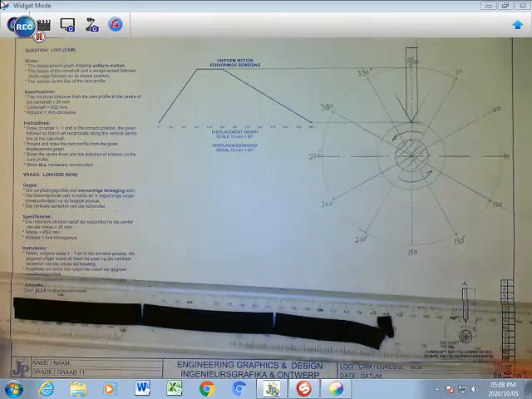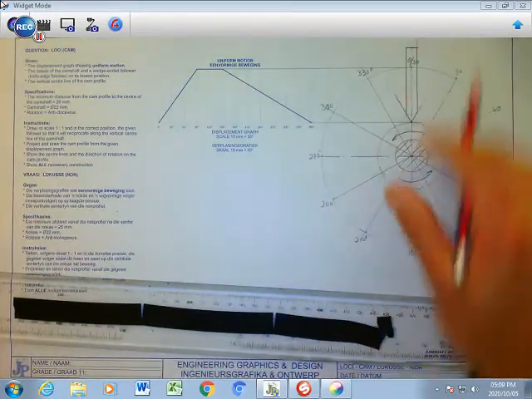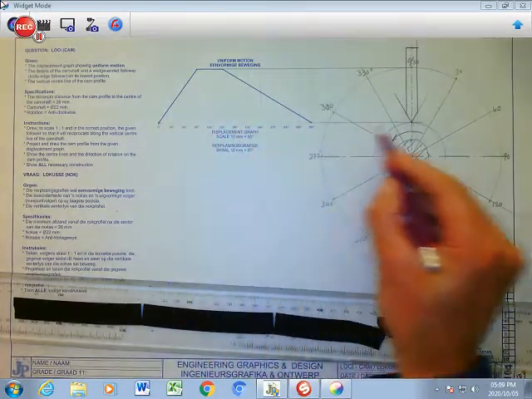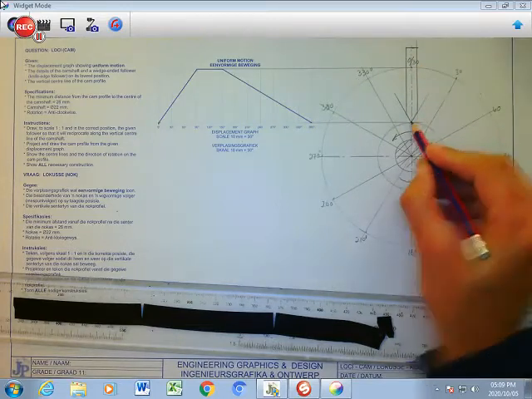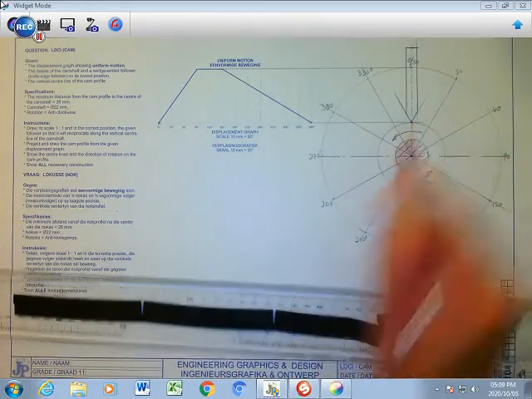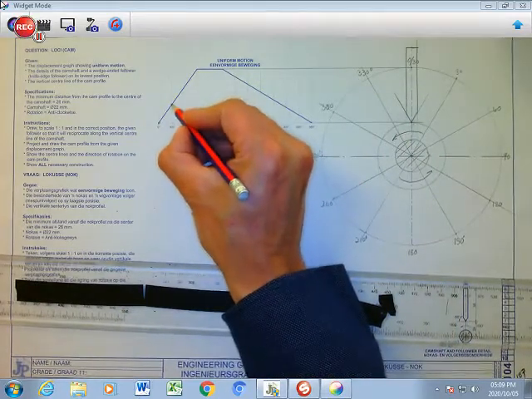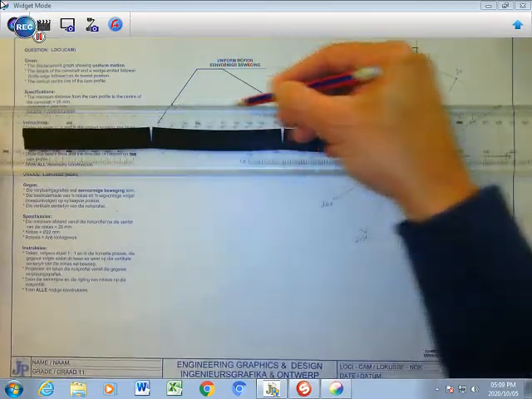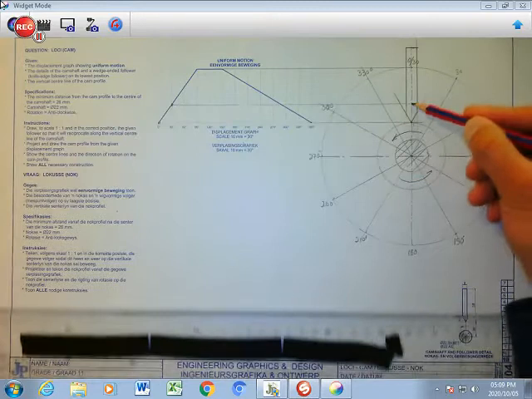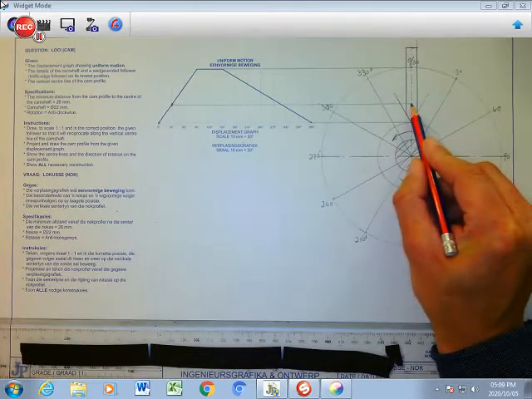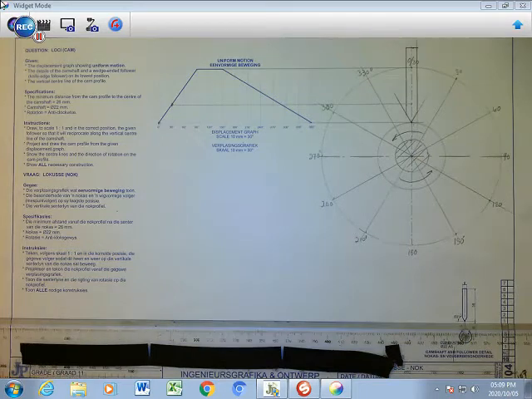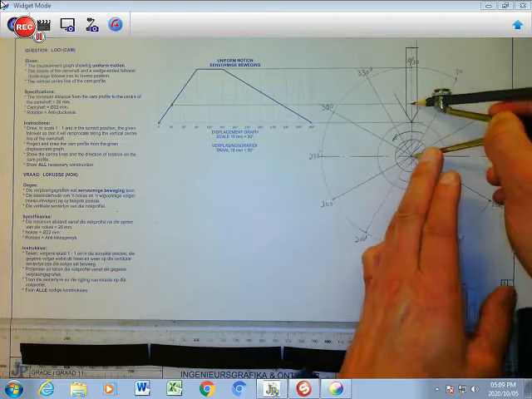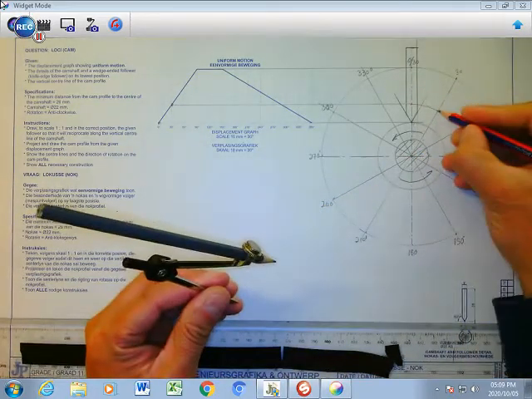Okay, so now you've set it up. Now you're going to create the points. So that point 0 there, if you follow it, is already on the point 0 line there. Right, there we go. It's already on the point 0 line. So I'm going to go to my next line. It cuts through my 30 degree line over there. So I'm going to take my T-square, bring it across onto my main center line there. Watch carefully. And then I'm going to swing it to my 30 degrees. So I'm going to put my compass here, and there I'm going to swing it until it crosses here.